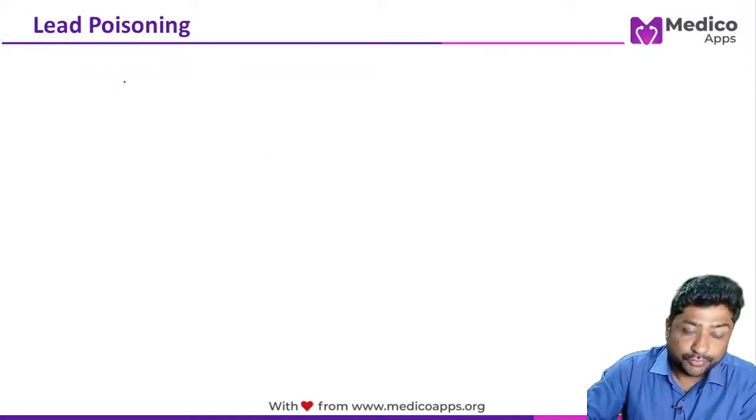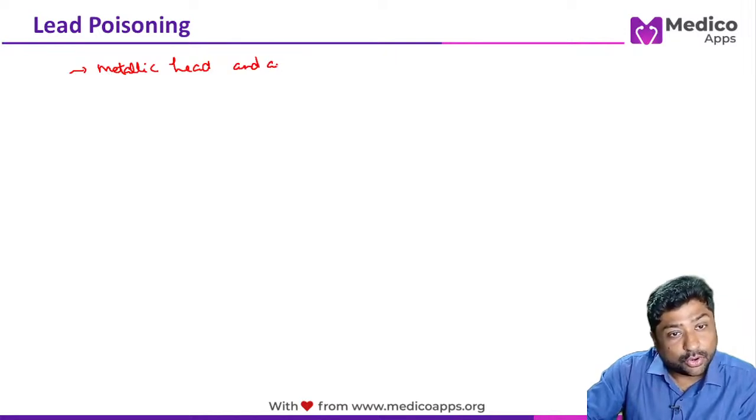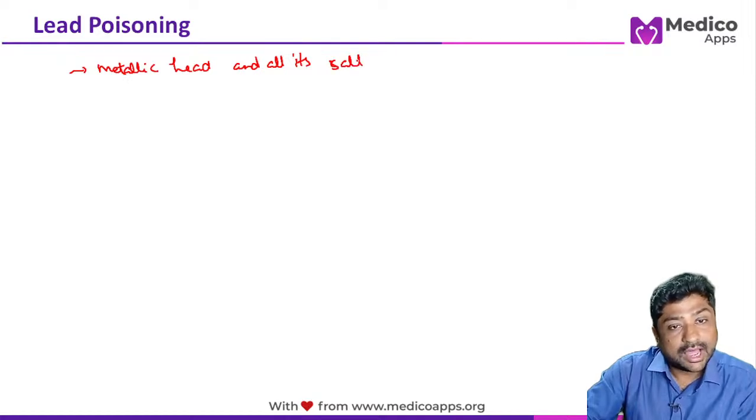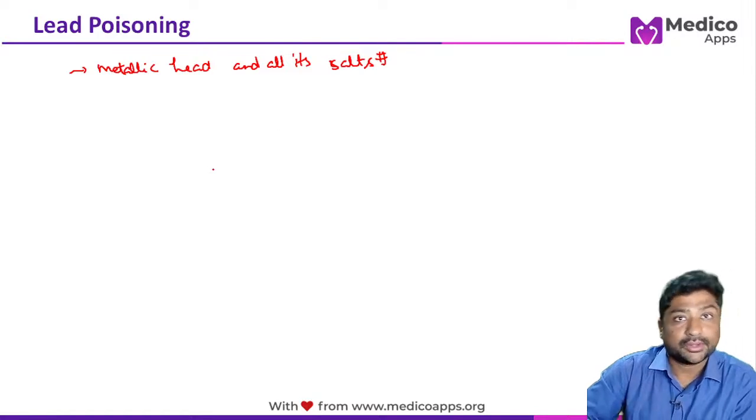So we know that metallic lead and all its salts are poisonous. This is again a very important concept which you have to remember. Not only metallic lead, but all the salts of metallic lead are poisonous.